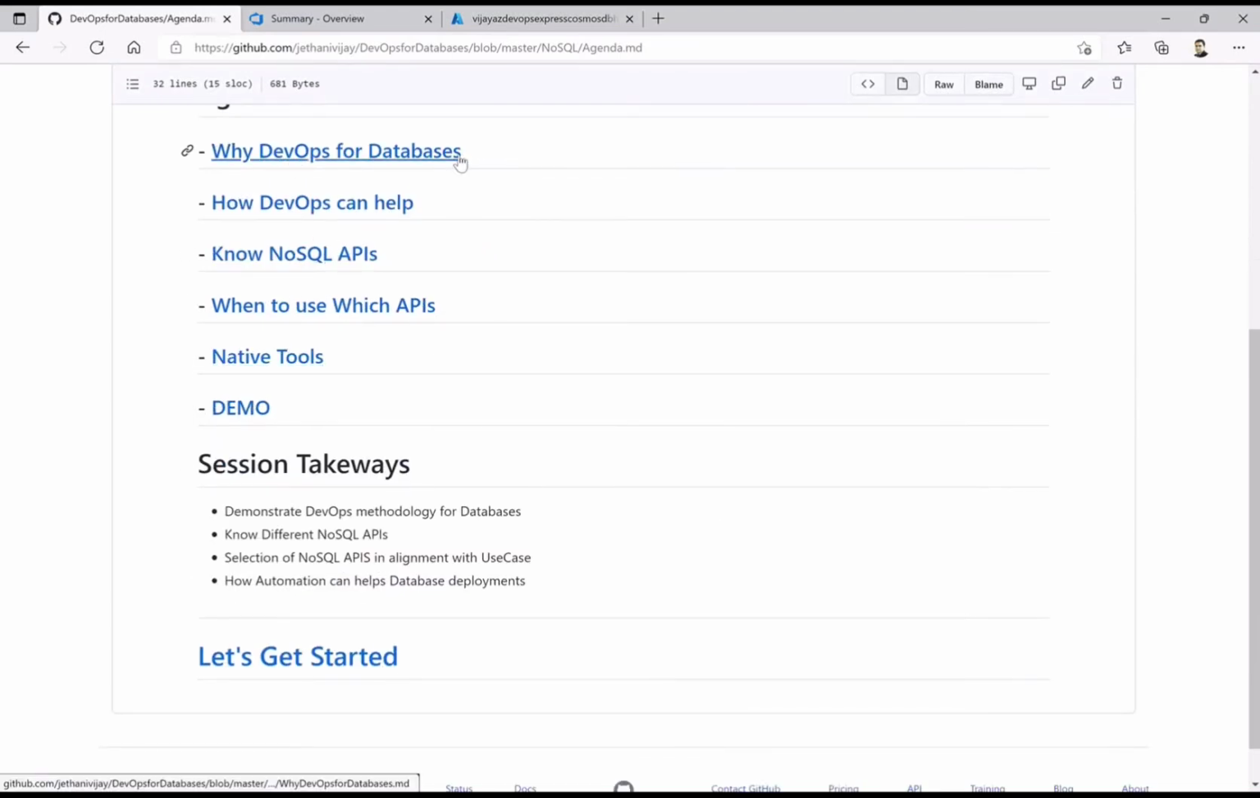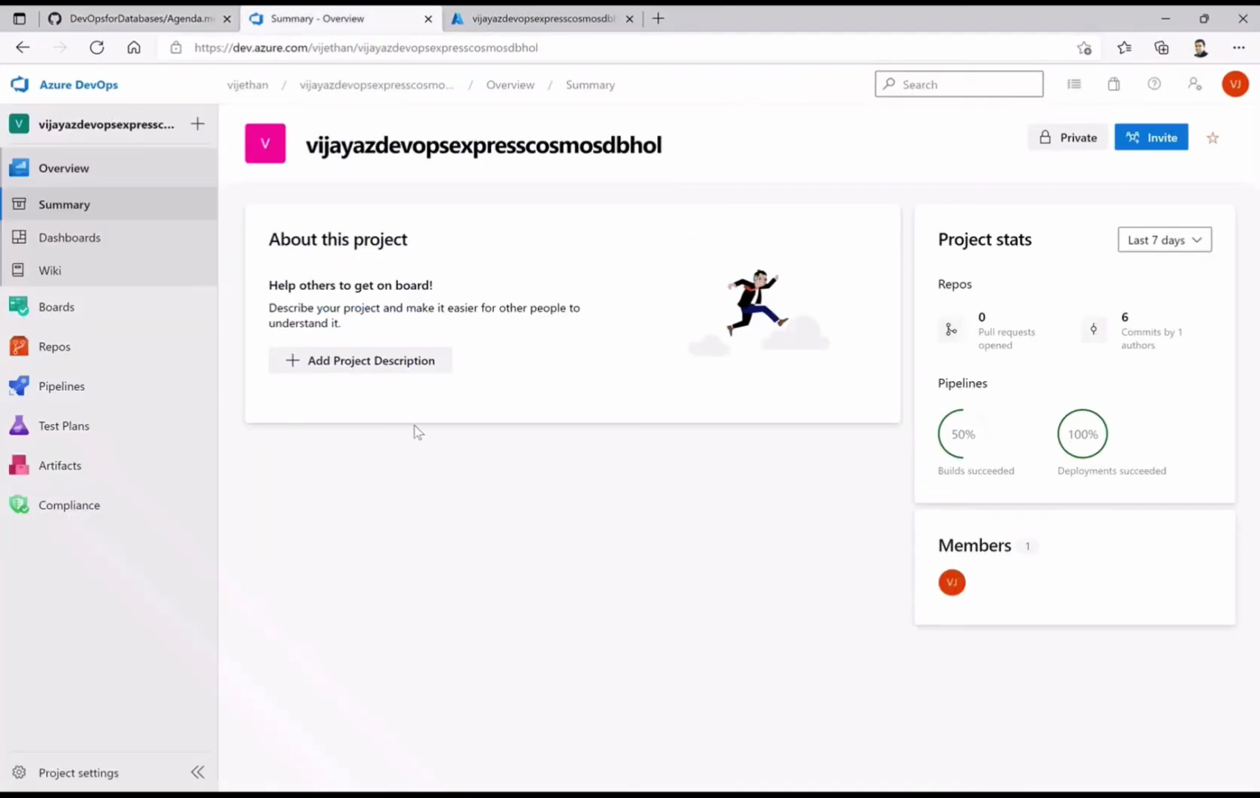So this is how we covered why DevOps and how DevOps can help, knowing the SQL APIs and when to use which APIs, along with the native tools. Now let's look at a demo of how this automation works and what other things you will need before you can implement this kind of database environment. What I have is an Azure DevOps environment. I've just implemented this project using Express as an application and Cosmos DB as my database. This is also one of the labs we are going to do next week.